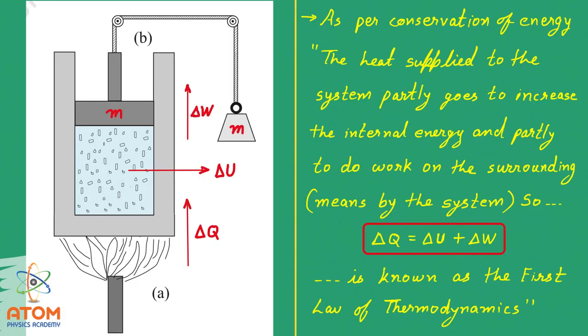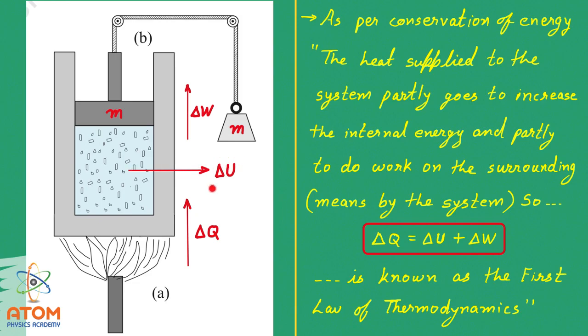Now because here heat, this internal energy and work, everything is a sort of energy. So as per the conservation of energy we can understand that delta Q is the amount of energy taken, by which there are two things happening.